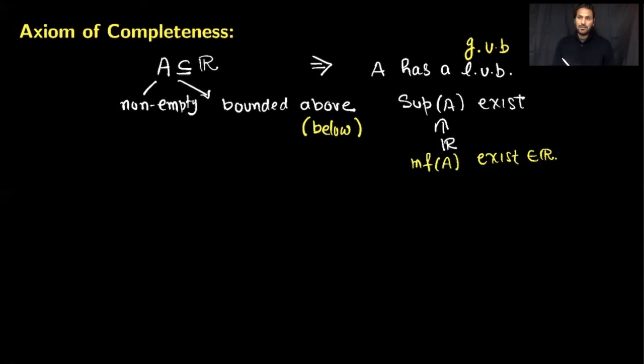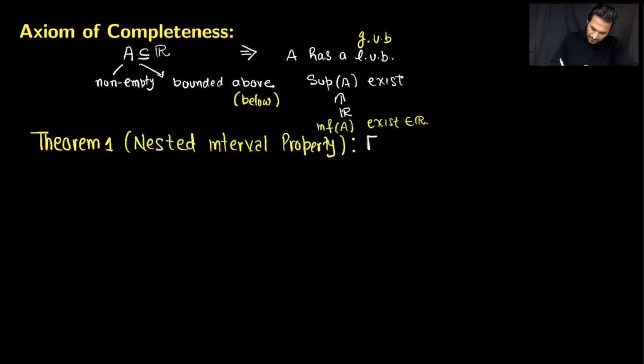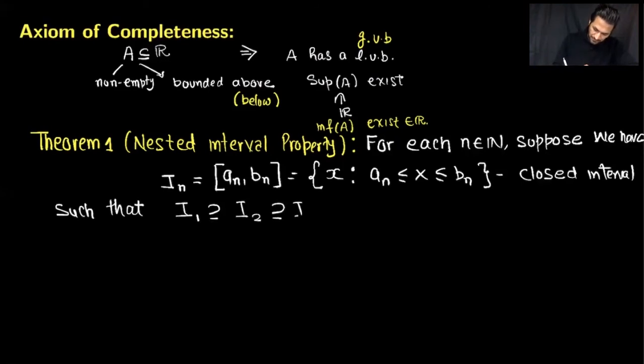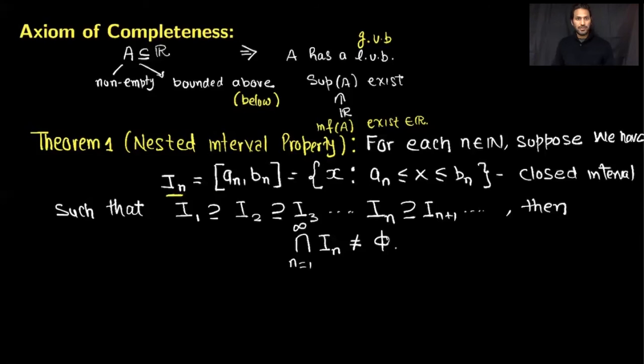Now let me give you the first consequence of the axiom of completeness, which is also known as the nested interval property. Here is the statement of the nested interval property.